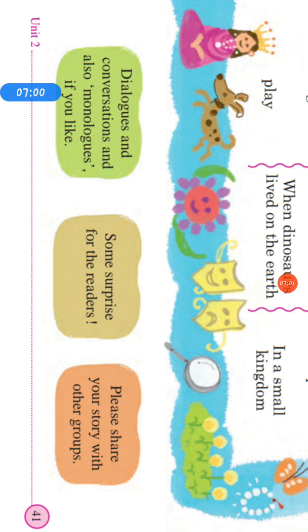It must have dialogues and conversation, and also monologues if you like. It has some surprises for the readers, and then you have to share your story with other groups. So in this way you have to prepare one story based on these columns.